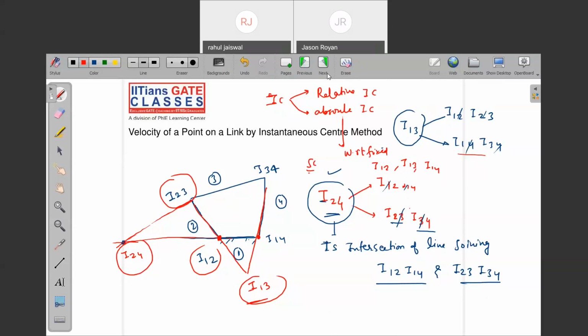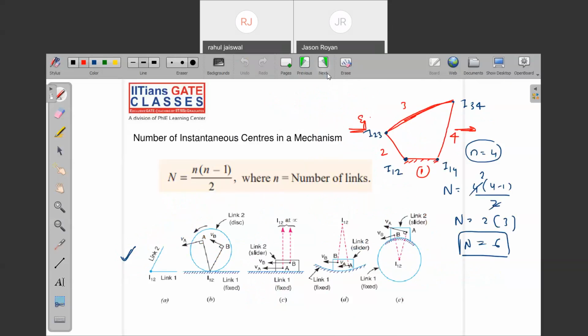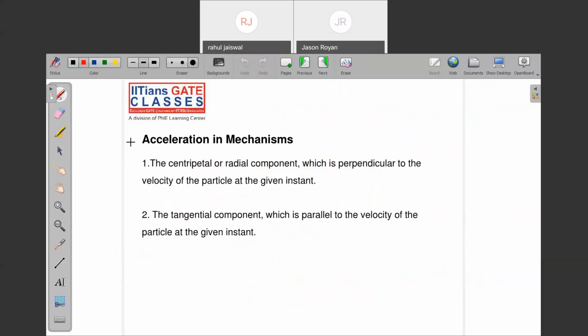Okay, so these are the things we have discussed. Note on acceleration in the mechanism. Acceleration will have two components. You know that for any part, let's say same diagram, same example, this is the crank, point P, point O, and it is rotating. Velocity has only one component, which is tangential and in the direction of motion.